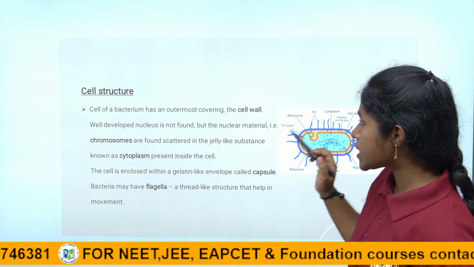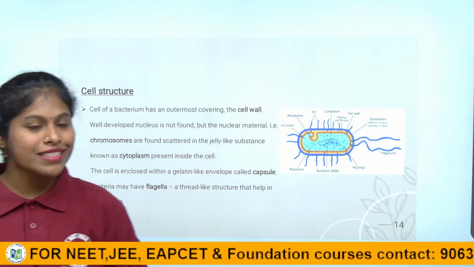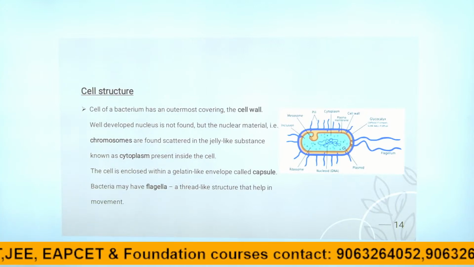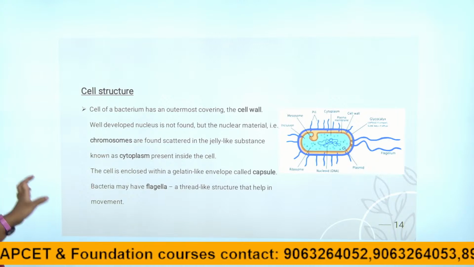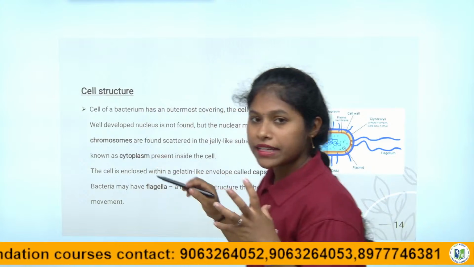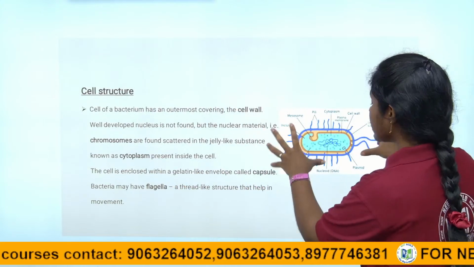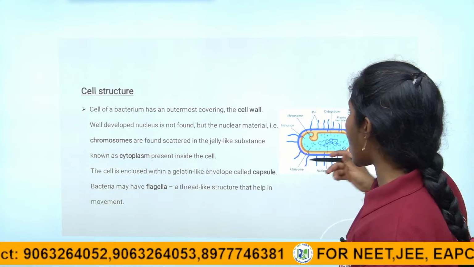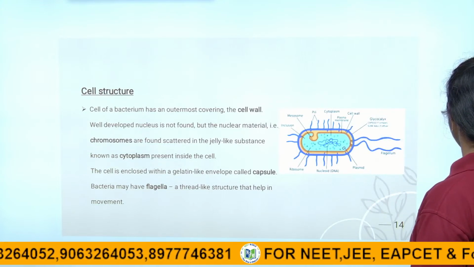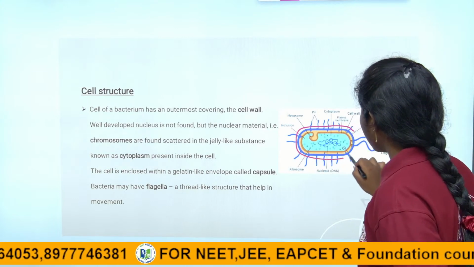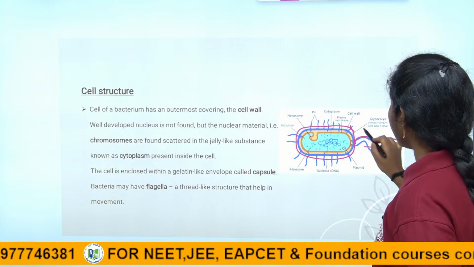Coming to the next one, cell structure. Why is the cell structure very important to study? Yes children, we have to know about the cell structure in a detailed way. See here. What is meant by structure? It is the parts of the bacteria, right children? The cell of the bacteria has an outermost covering layer called the cell wall. The hard outer covering layer of the bacteria, we call it the cell wall.